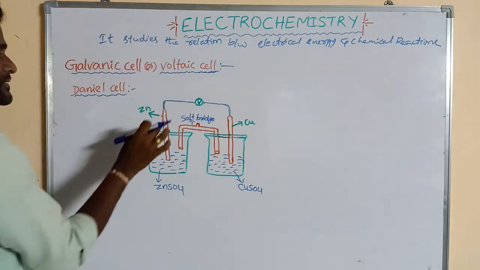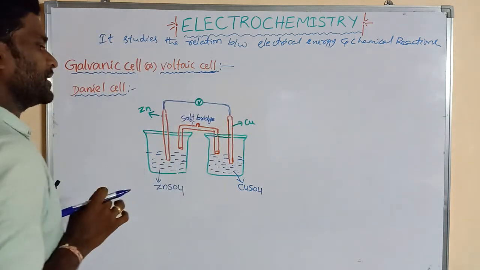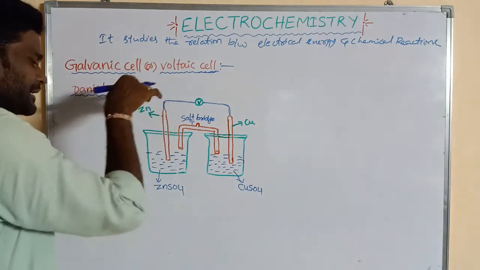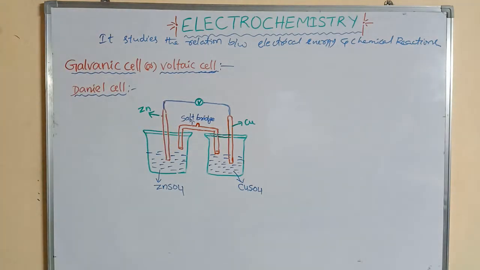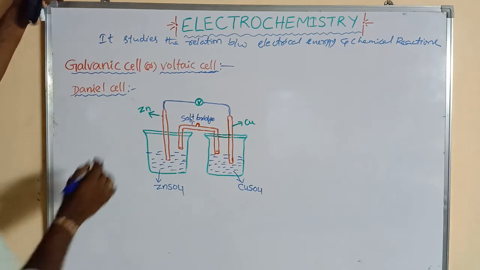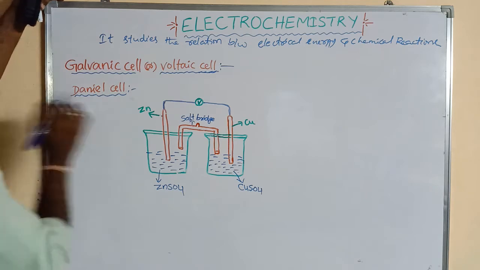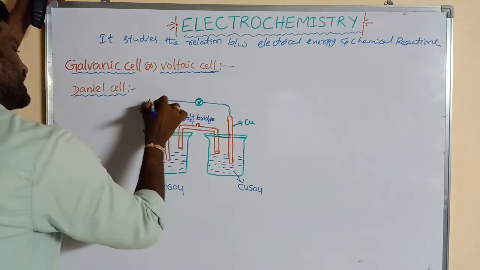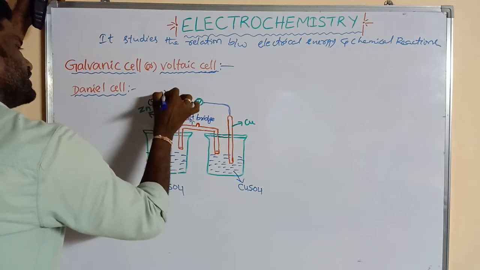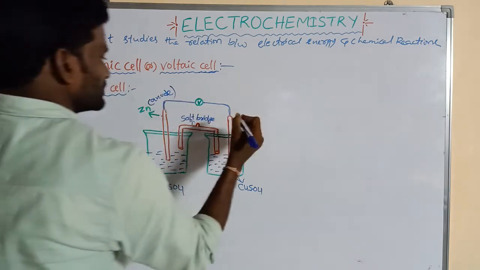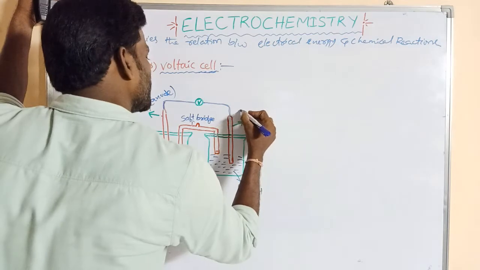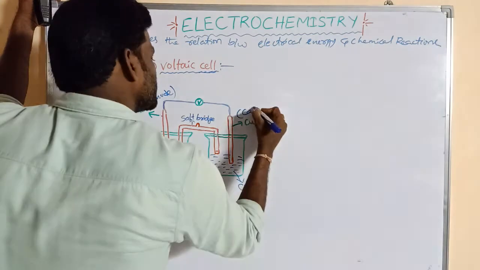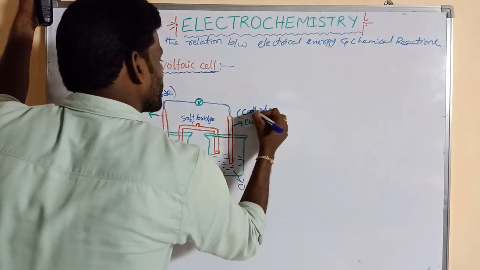Here, this is the zinc electrode and this is the copper electrode. When these electrodes are dipped in the electrolyte, some chemical reactions occur. First of all, here the zinc acts as the anode. Why it acts as the anode, we will discuss later. The copper acts as the cathode.